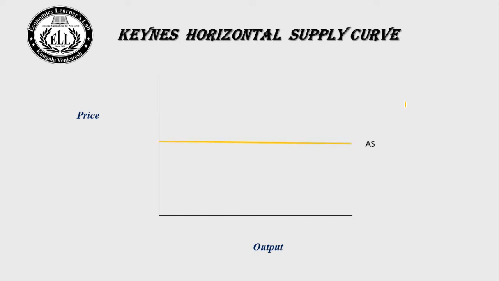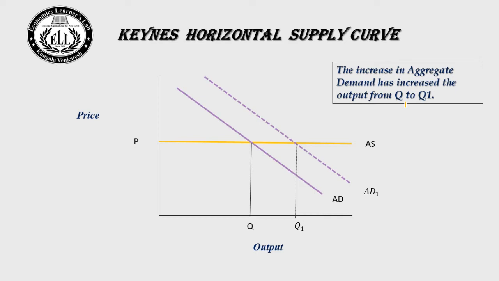Keynesian horizontal supply curve. Here in the diagram we have taken output on the horizontal axis and prices on the vertical axis. AS indicates the aggregate supply curve, AD indicates the aggregate demand curve. Initially, the economy is in equilibrium where prices are P and output is Q. According to Keynes, when aggregate demand increases from AD to AD1, the output also increases from Q to Q1. Hope you have understood the concepts of Keynesian economics. Let us solve some multiple choice questions.